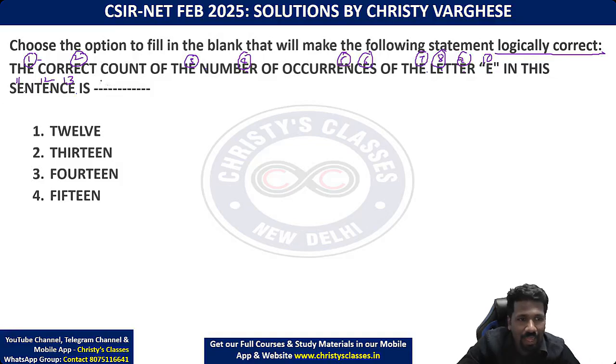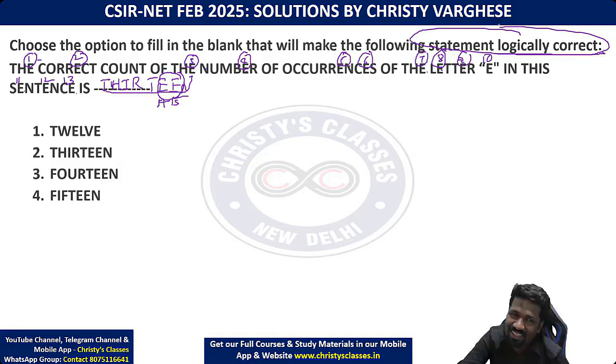लेकिन 13 enter किया, तो 13 if I write it in this blank, इसमें problem क्या है? 13 का 2 E's भी ये sentence का part हो जाएगा, because you are entering that in this blank. So that will become 15 E's, मतलब statement logically incorrect हो जाएगा. Statement true होना चाहिए ना, तो उसके लिए 13 answer possible नहीं है, इसलिए 13 गलत है. 12 already eliminated because it is more than 13 for sure.